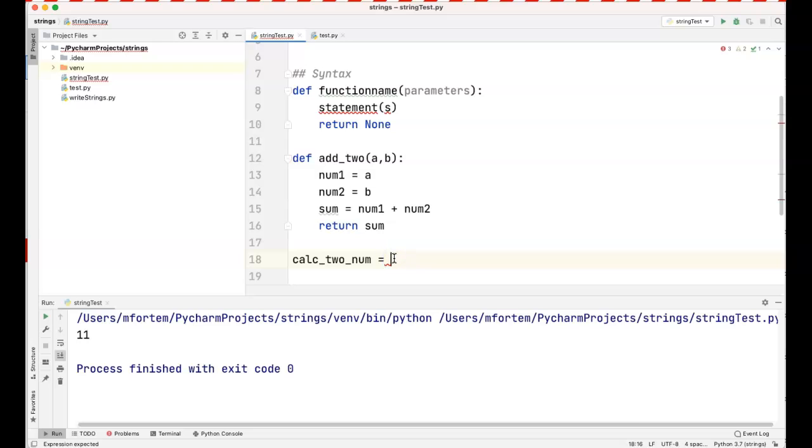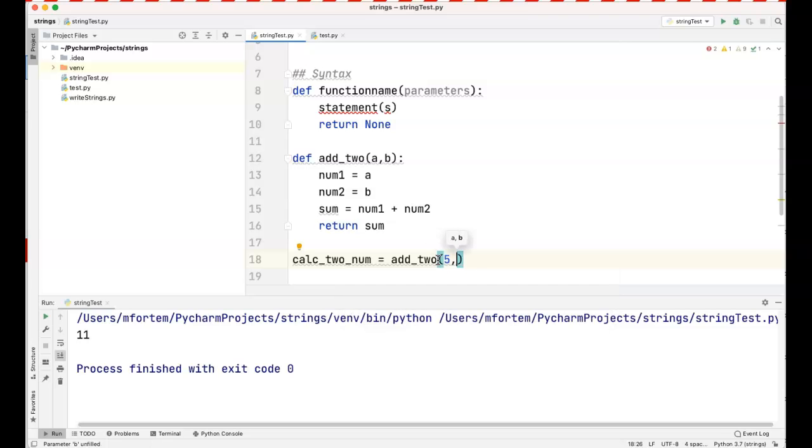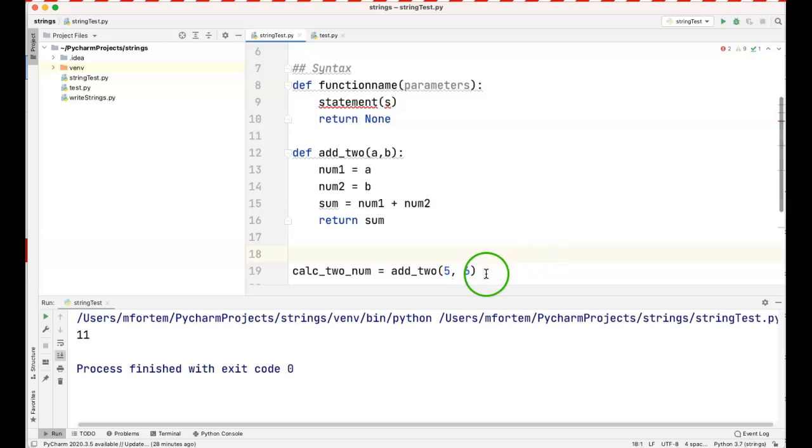So I call this function. The function is called add2. You see, PyCharm already knows about the function and is expecting 2 variables. The first variable, I want to calculate sum of 2 numbers. The first variable I want to calculate, say, 5, and the second one is perhaps 6. So now I want to calculate the sum of 2 numbers. I'm trying to use my function.